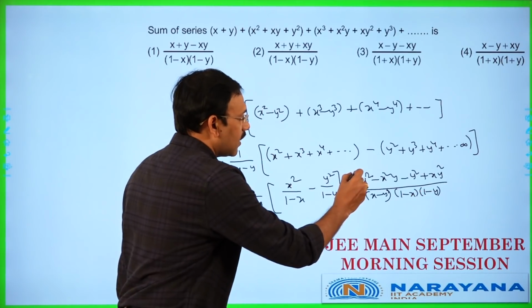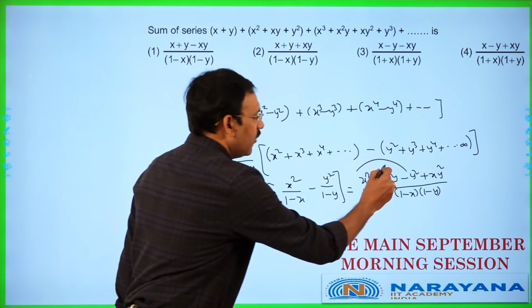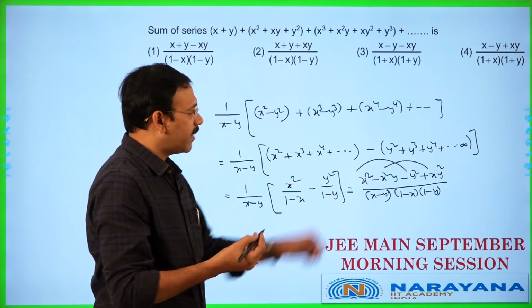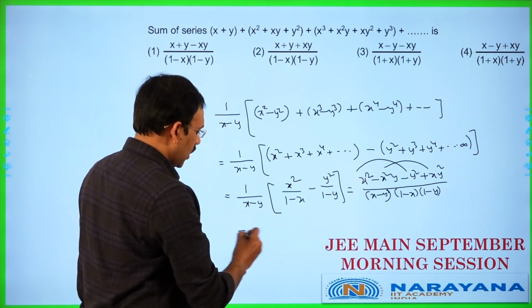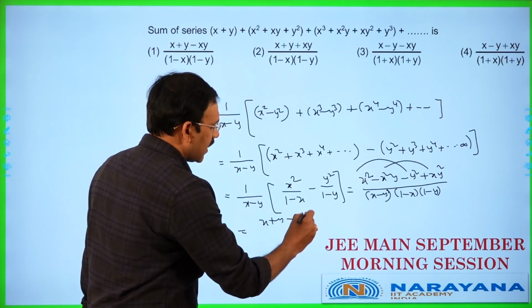Now you can take x minus y into x plus y here, this term. If in these two terms you take minus xy common, x minus y gets cancelled, you are going to get x plus y minus xy.